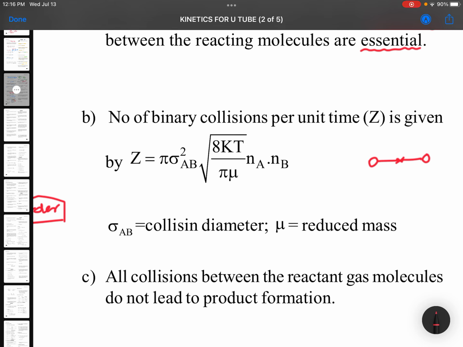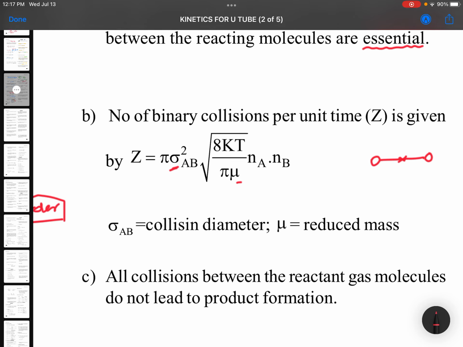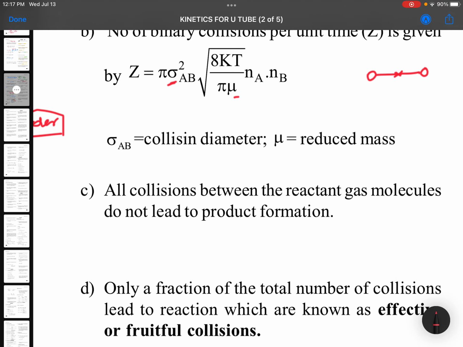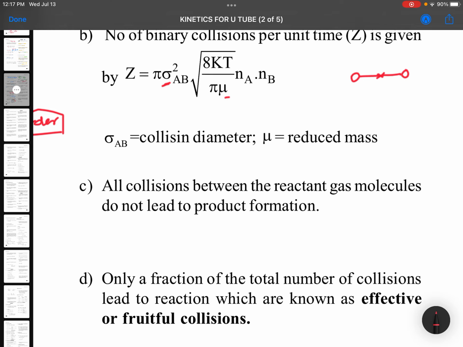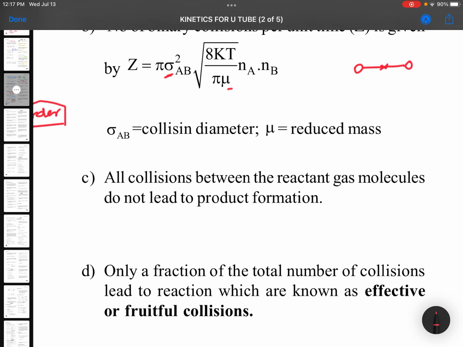Z is equal to pi sigma square AB under root of 8 kT by pi mu, n_A n_B. Here sigma indicates collision diameter and mu is the reduced mass. Not much important, you can just see and leave this. Don't worry, I didn't see any question based on this. It is there in the notes, so just see the formula.